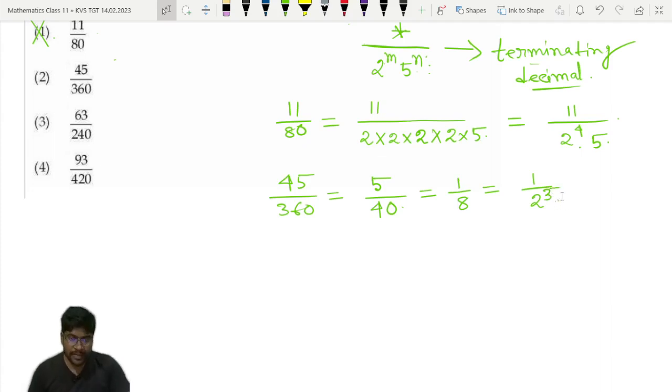So this will also terminate. 2 cube into 5 to the power 0 we can write. So this option is also striked out. This option cannot be correct. So next option.